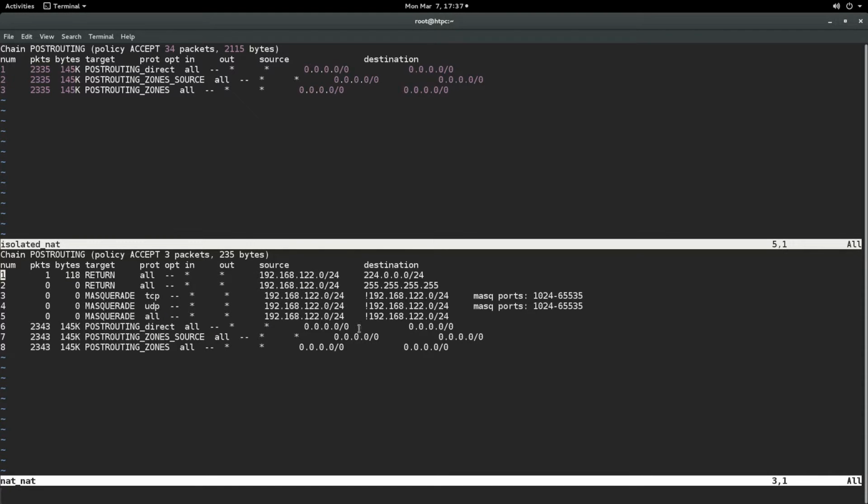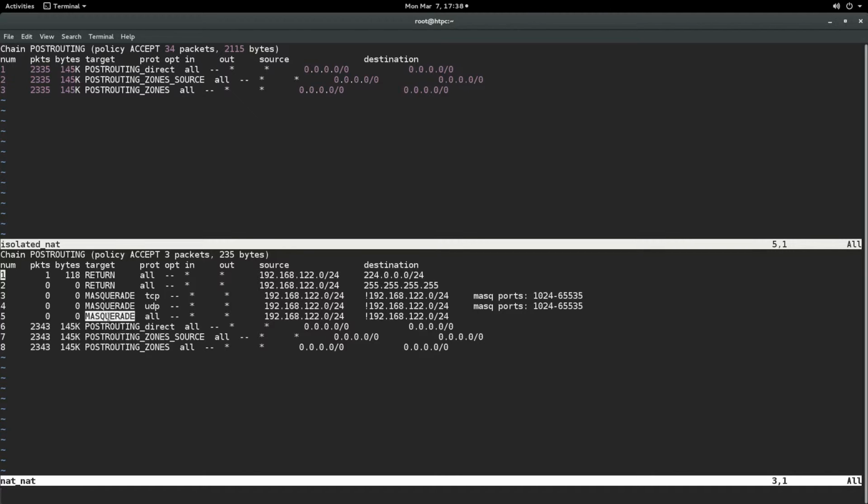So what does it say? Well, basically we got the return target, and here another return target. This is traffic coming from the default network IP range going to multicast addresses, and this traffic is returned. Same goes for traffic coming from the default network going to the generic broadcast address, is also returned. The interesting part is over here with the masquerade target.